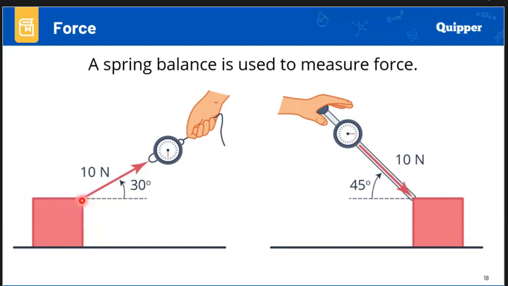Then from the line up to here, this is actually 30 degrees for a pull, and that is 10 newtons. This 10 newtons is evident here in the spring balance, as well as here. And this second picture is actually a push.